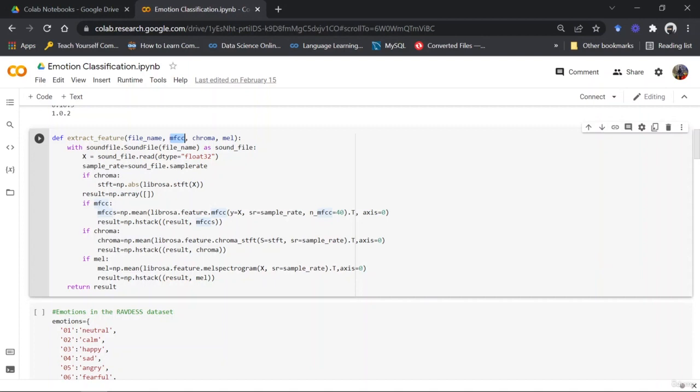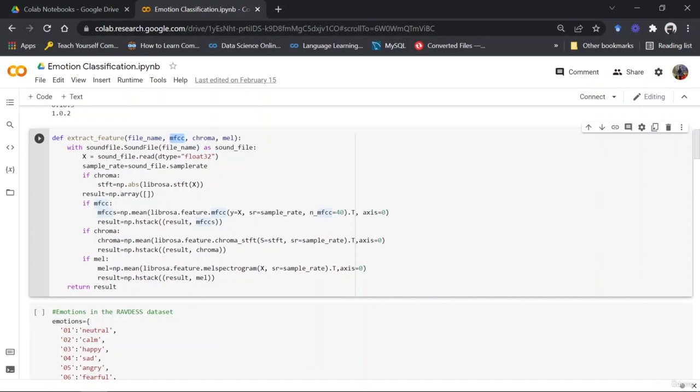Hi guys, so this is the second part for the first step of the project, right? I'm going to talk about the feature extraction from audio files. So as you can see, we have an extract feature function which is using functions from the sound file and from the Librosa library, right, to extract different kinds of information from my audio file. So let's talk about these particular information.